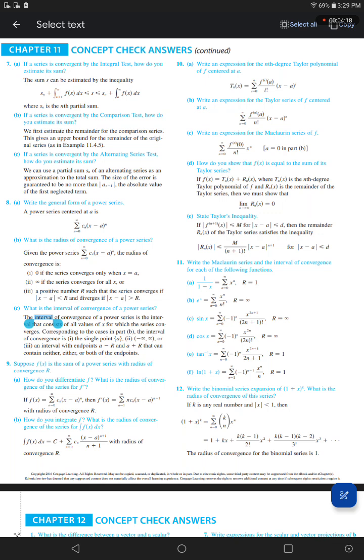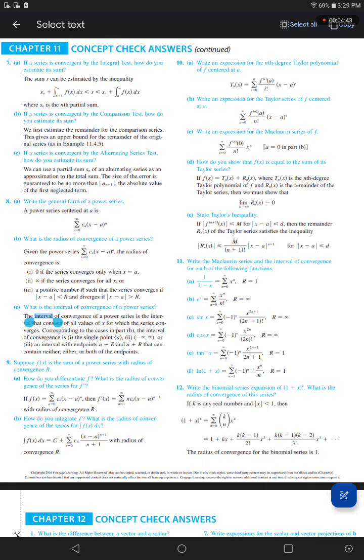Write the binomial series expansion of open 1 plus x closed to the power k. What is the radius of convergence of this series? If k is any real number and the absolute value of x is less than 1, then open 1 plus x closed to the power k equals the sum from n equals 0 to infinity of